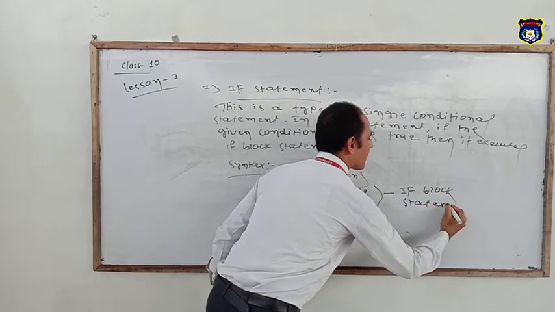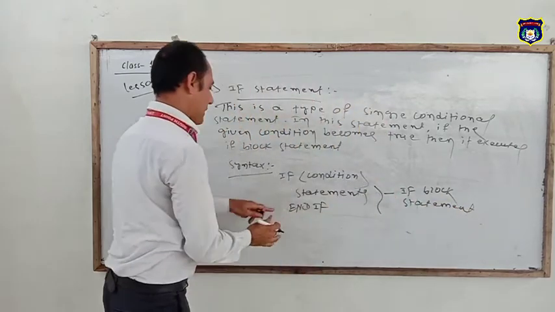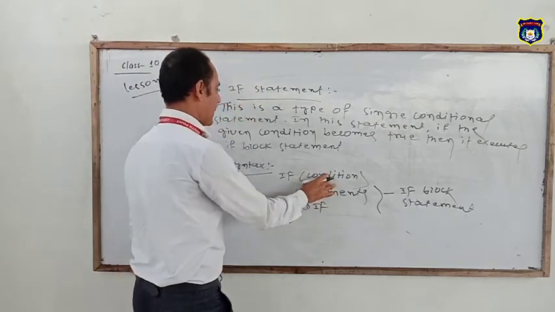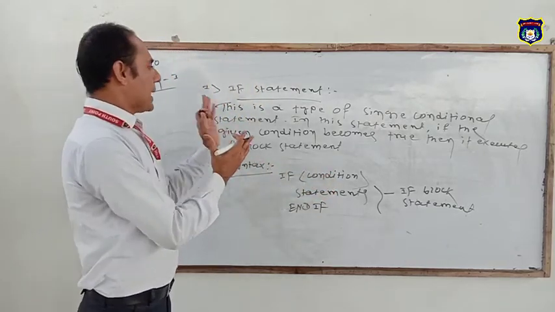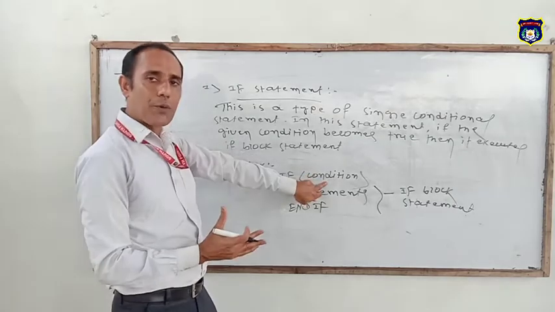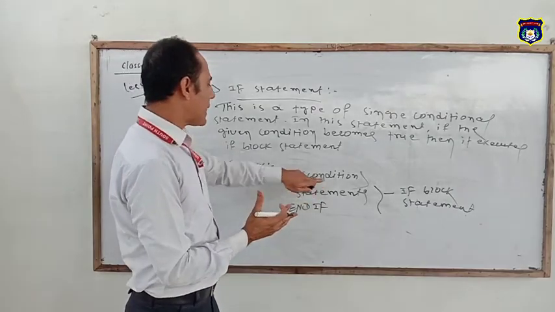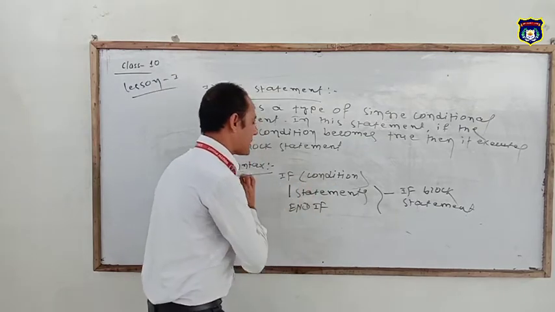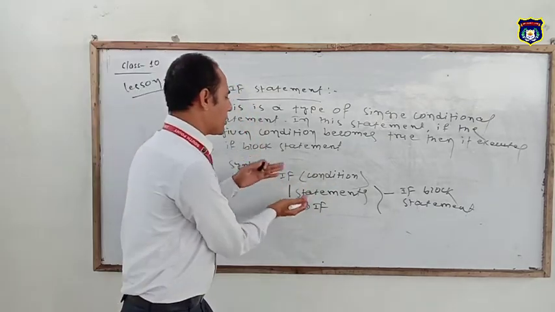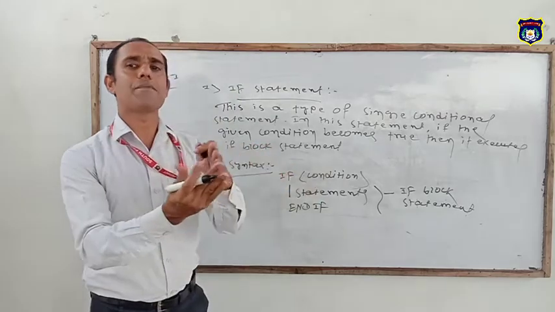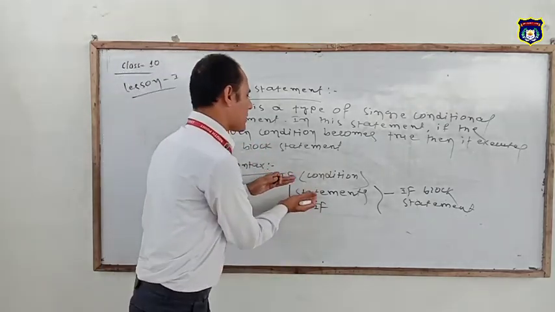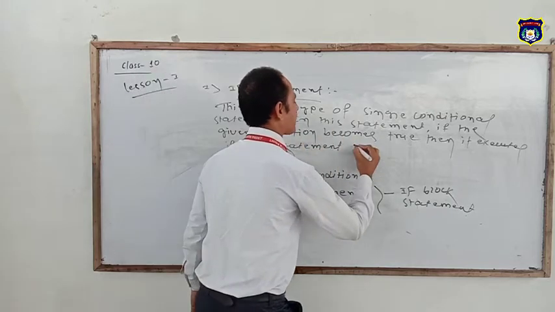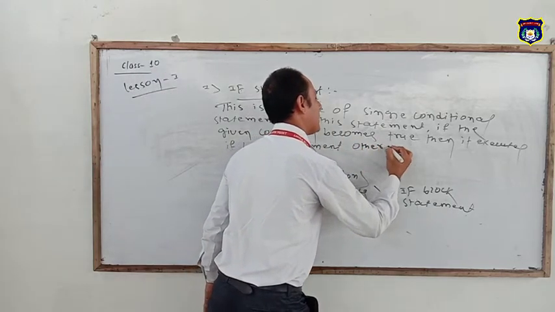Okay. And it is the ending statement, and we have to follow the condition here. So simply, if the given condition becomes true when you make the program, then it will display the given statement. We can follow any condition, and multiple statements can be used here.